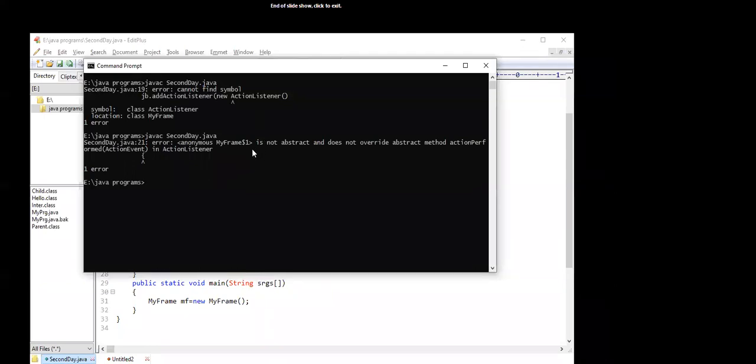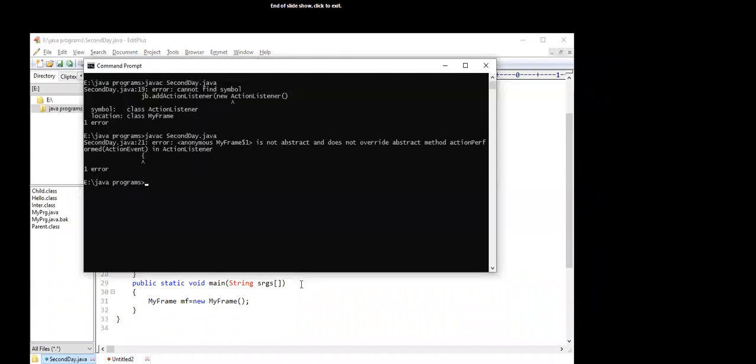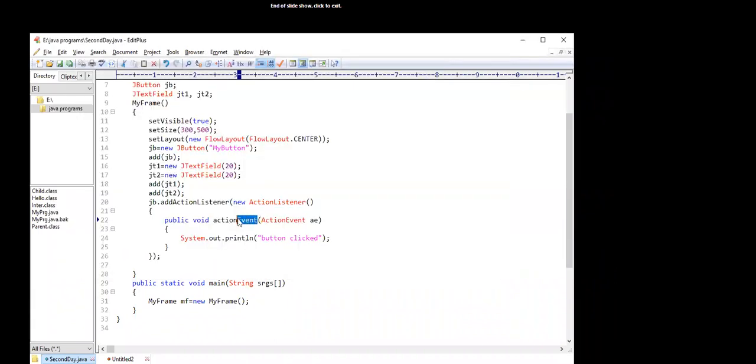We need to override the methods of action listener. In line 20, you didn't close the parenthesis. For that, I am teaching you Java and I'm using the method of Android.